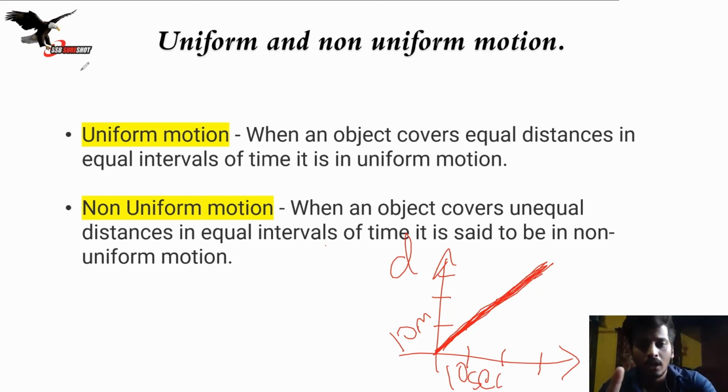Now what is non-uniform motion? When an object covers unequal distances in equal intervals of time.